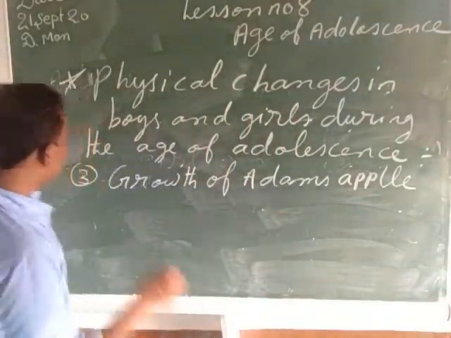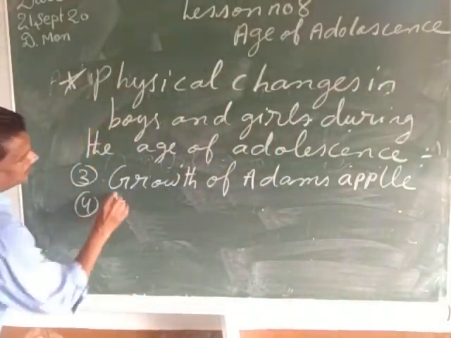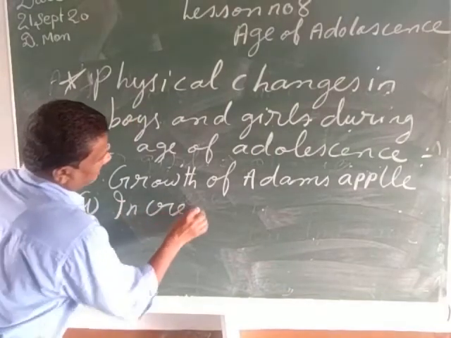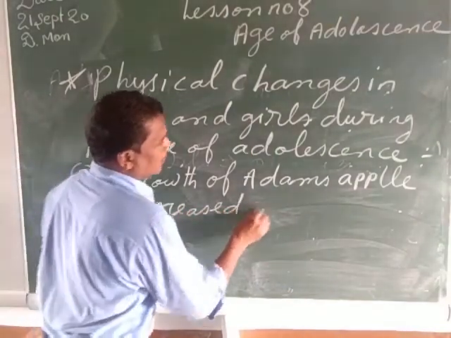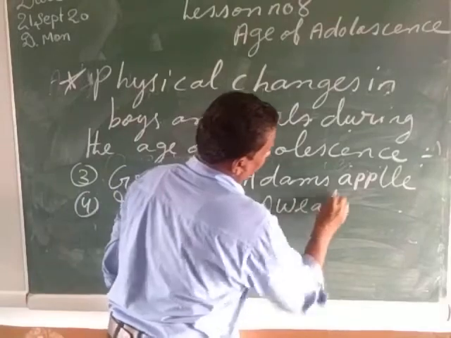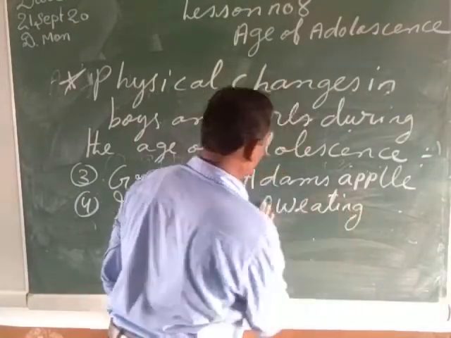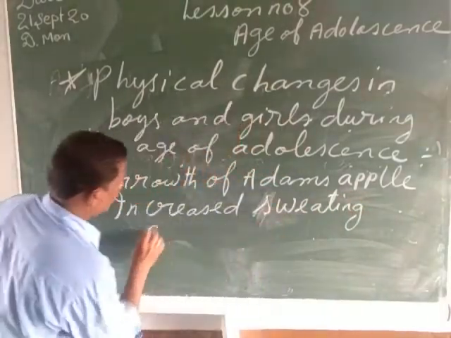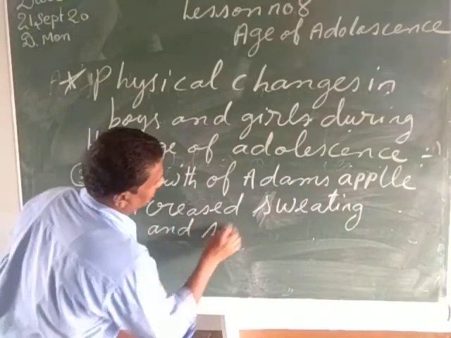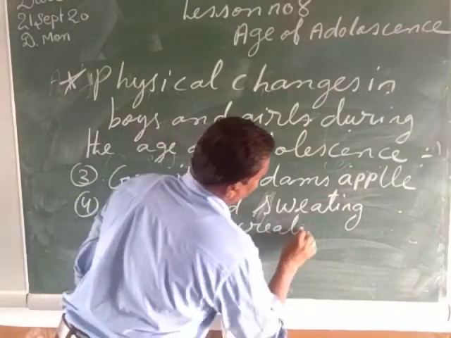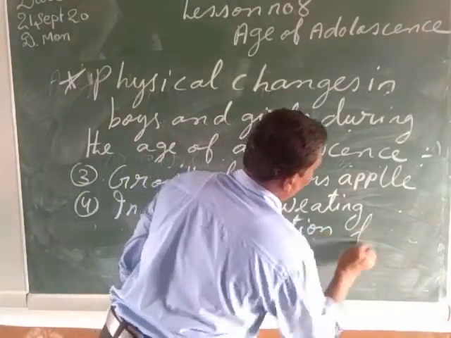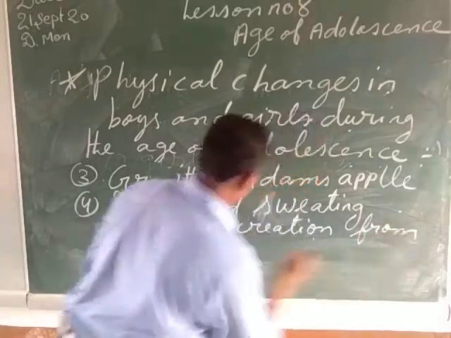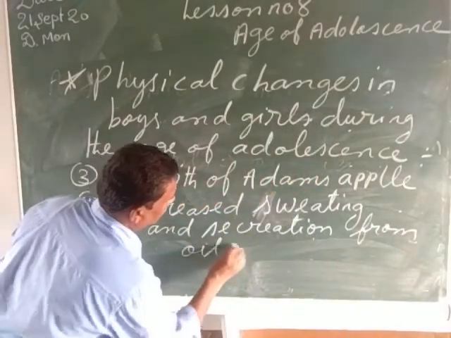Second thing, my child, there is increased sweating and secretion from oil glands.